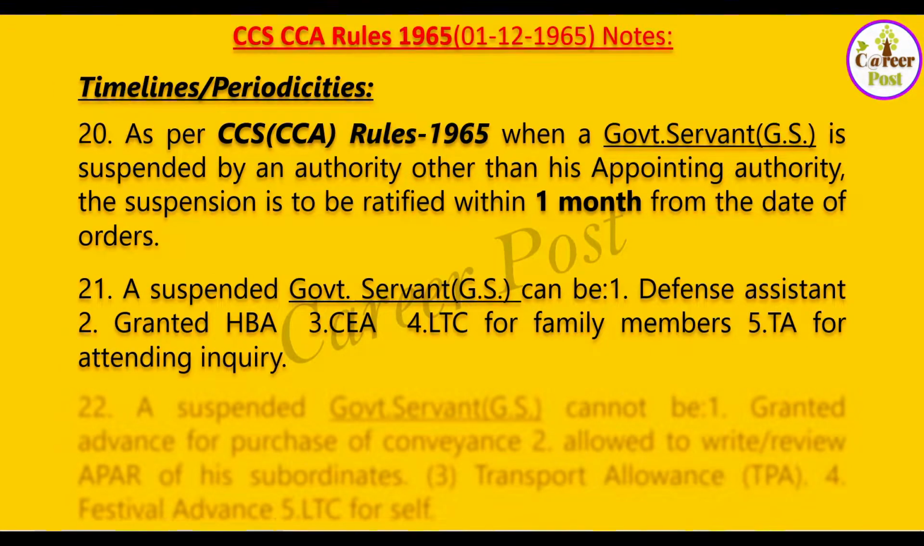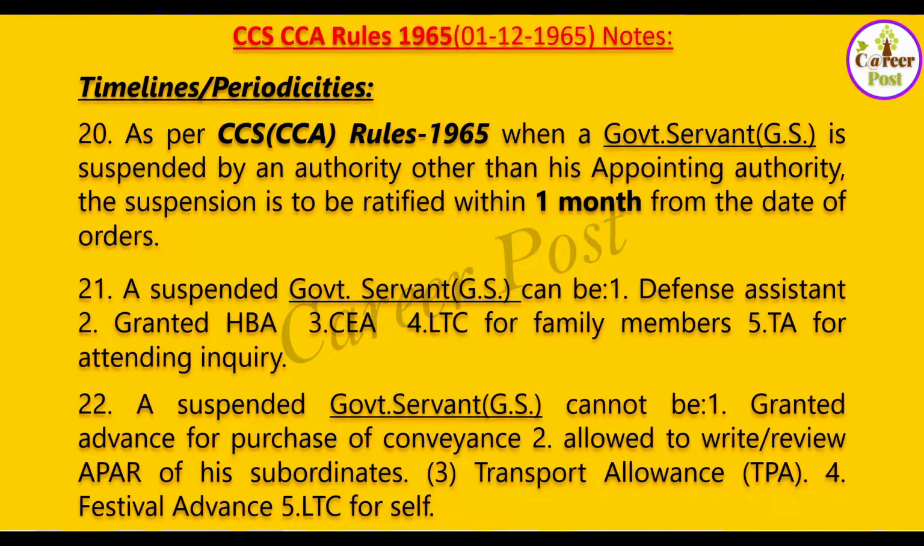A suspended government servant can act as defence assistant, he can be granted HBA, he can be granted CEA, and he can be given LTC for the family members. LTC cannot be given to him, but for the family members, leave travel concession can be given. Advance to that effect for the family members can also be given. Then TA for attending the inquiry can also be given to the suspended government servant. A suspended government servant cannot be granted an advance for purchase of conveyance.